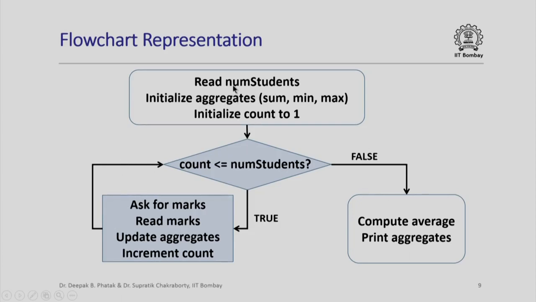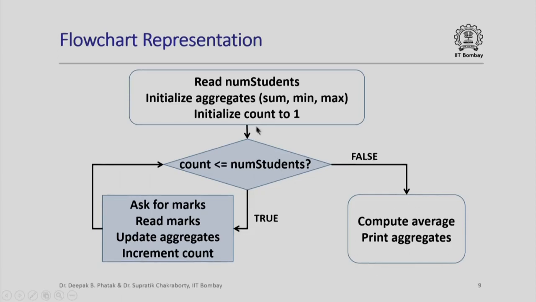So I am going to read the number of students, initialize aggregates, and initialize a counter to 1. Then check whether the value of this counter, which denotes how many quiz marks we have processed so far, is less than or equal to the number of students. If so, we go back, ask for the marks, read the marks, update aggregates, increment the count, and come back and again check whether we have input marks for all students.